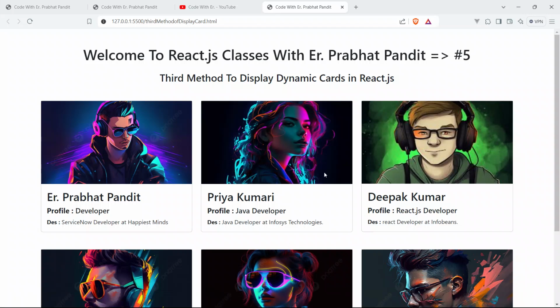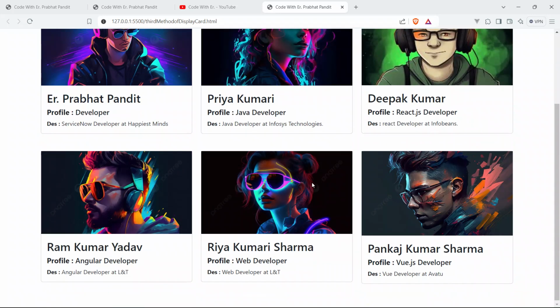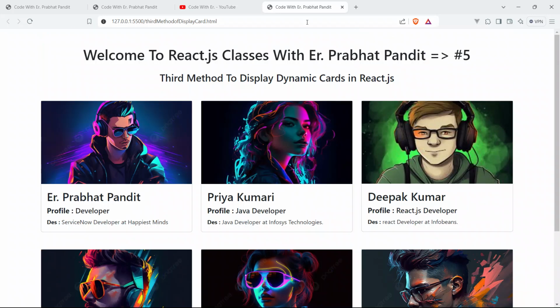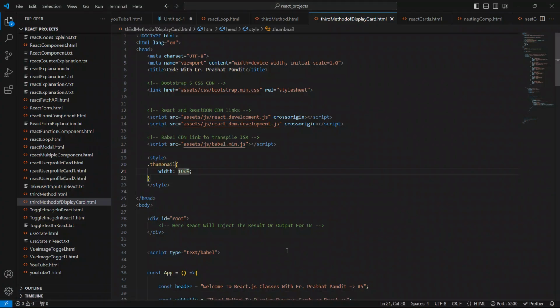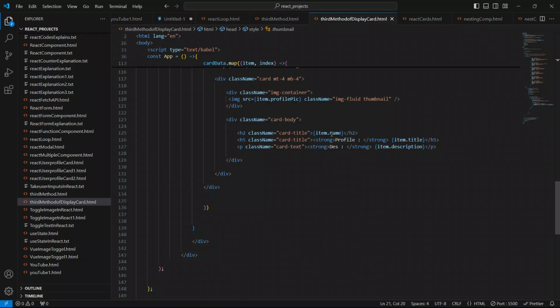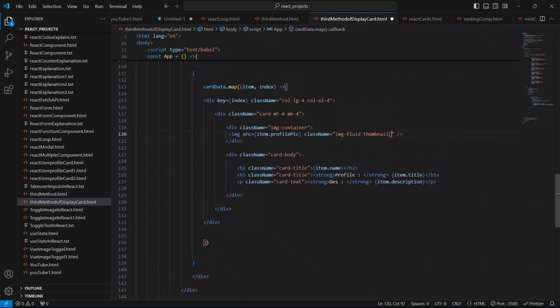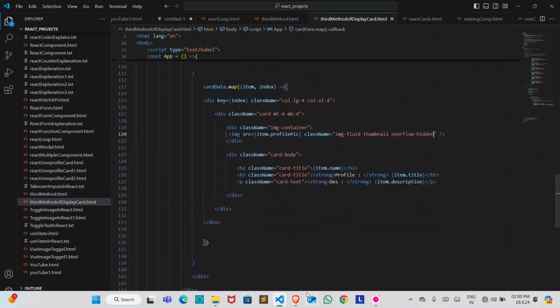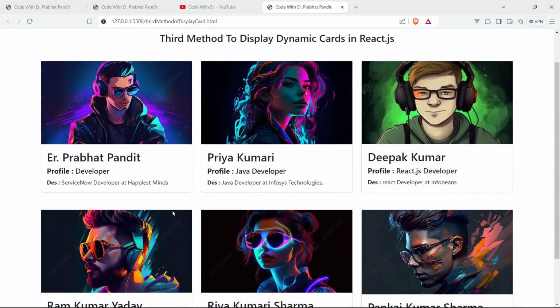Okay, so guys, now we can see every image is looking fine and fantastic. We have to give the overflow also, so on this image I'm going to give another class, overflow hidden. Save your code.